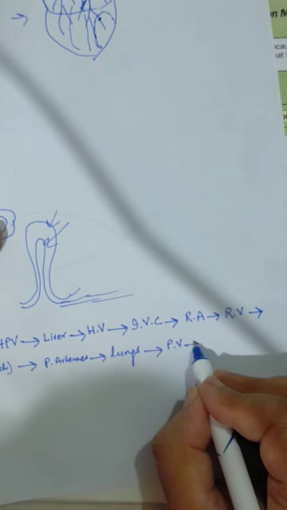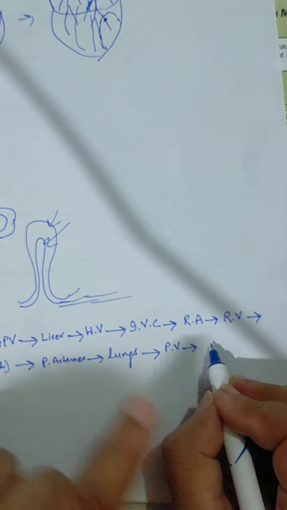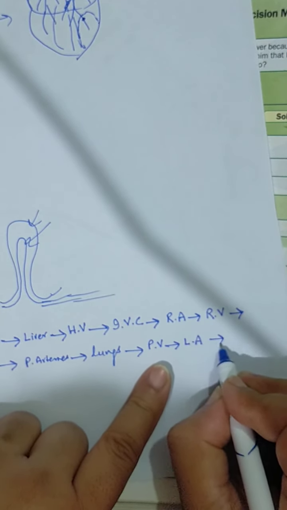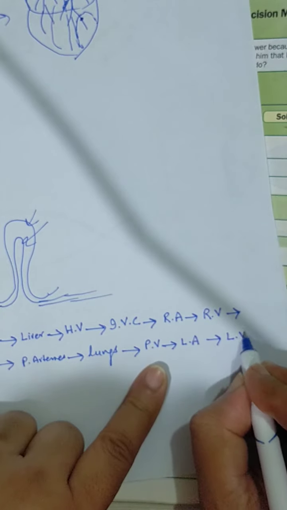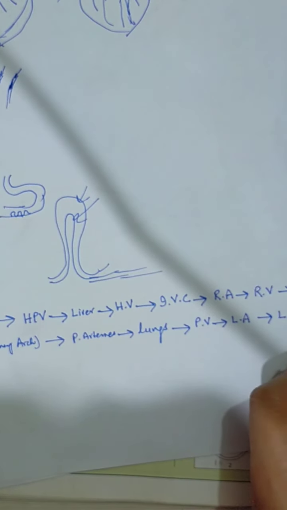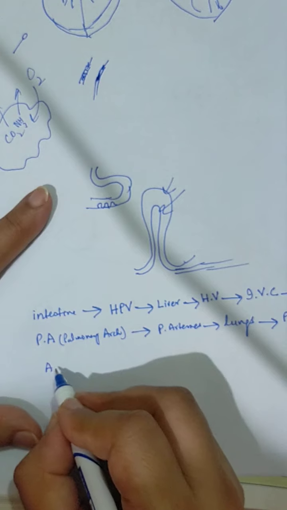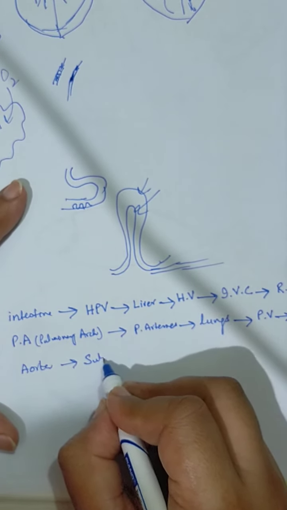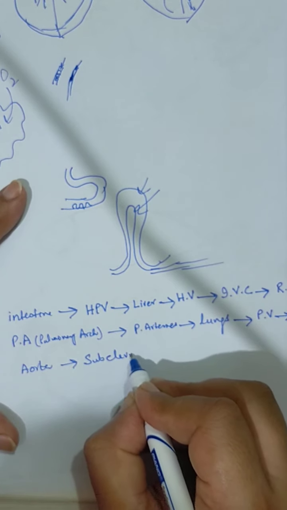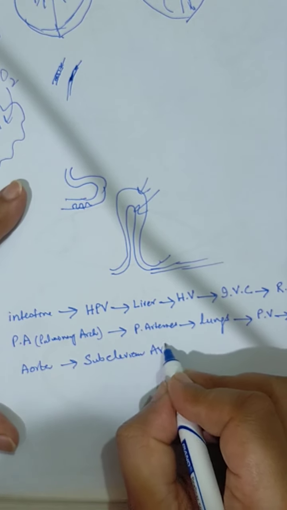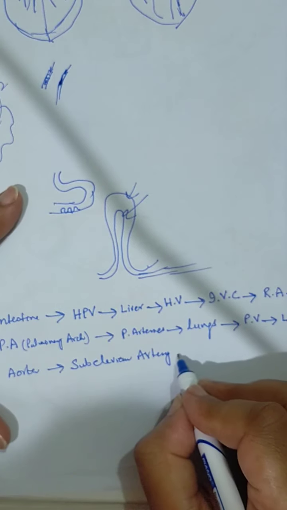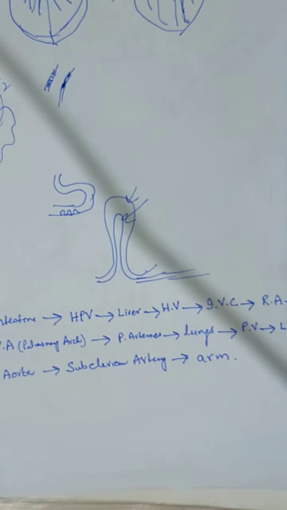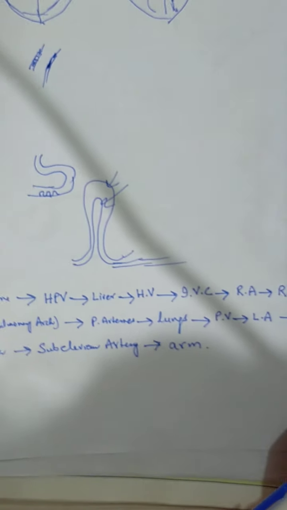From the pulmonary vein it will come to the left side of the heart, which is the left auricle. From the left auricle it will go to the left ventricle. From the left ventricle it will go to the aorta. From the aorta it will go to the subclavian artery, and from the subclavian artery it will go to the arm. Okay, so you have to remember this route.